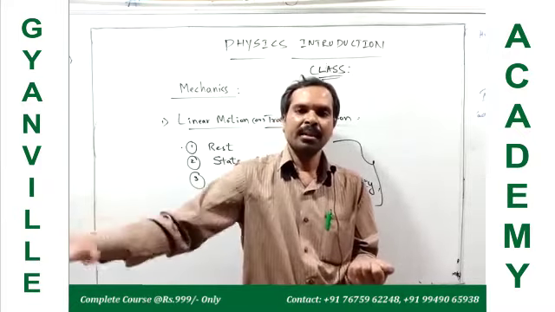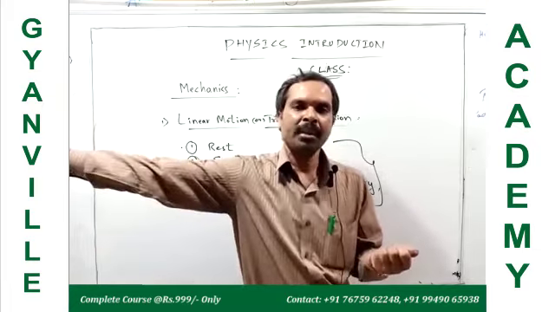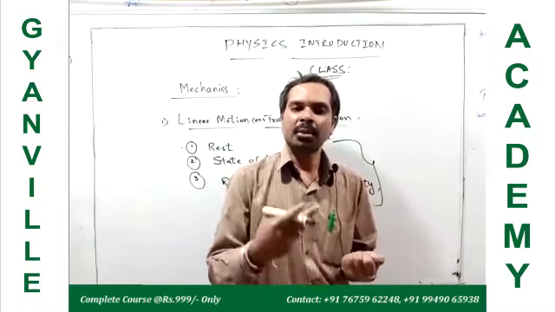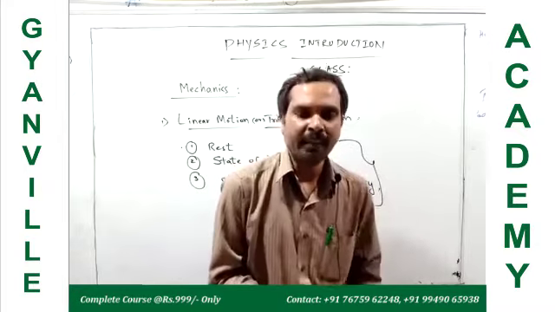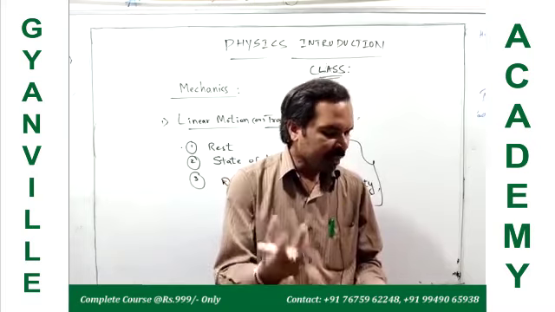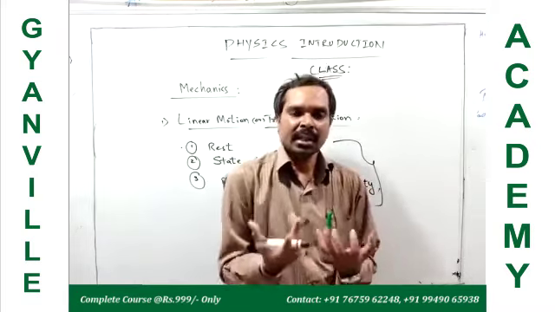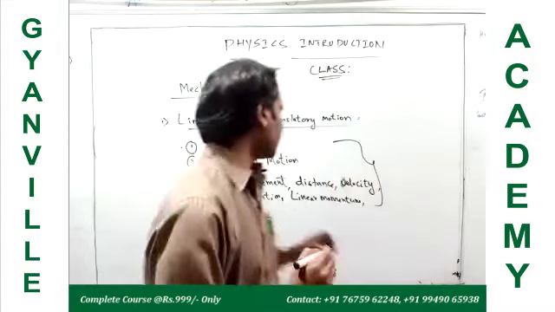After some time, it is going to some other place, then after more time, to some other place. So the position of the object changes with time, and that is a state of motion. If its position remains the same and does not change, then that body is in a state of rest.